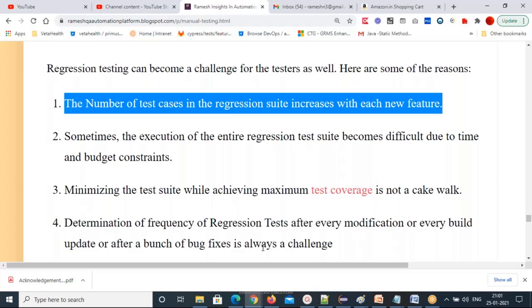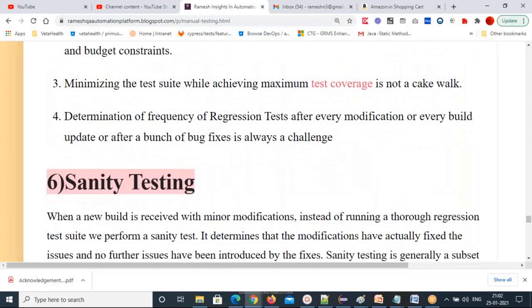Every time the developer keeps changing the code, or you find a bug and he has to change the code in that area, we don't know that the change may spill over or introduce new bugs in other areas, and he didn't take care of that. He's not going to test everything, right? He will just fix the bug, but we don't know where it will break. And how can you ensure that your application's entire functionality is working correctly? By doing regression only can you tell, otherwise it is not possible. Okay, that's regression testing.